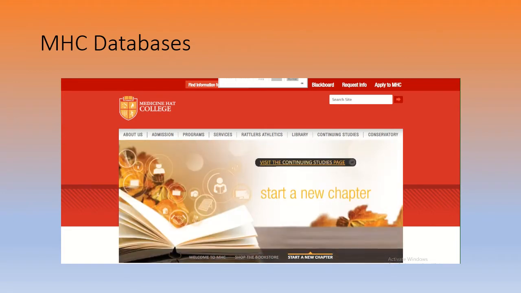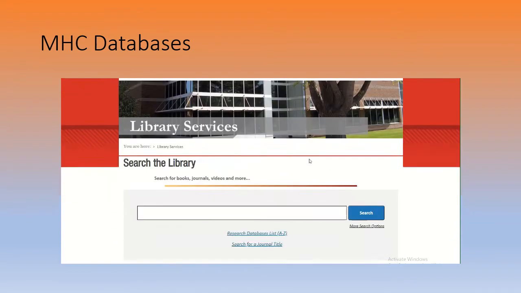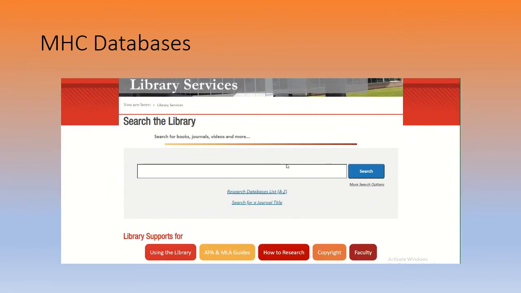Let's peruse a couple of the databases and do some search queries. So here I am on the Medicine Hat College landing page. This will look familiar to all of us. Let's go to the center column header and click on Library. That takes us to the library's landing page, and here we are. You have a number of options. We can search for books, journals, videos, and more just by typing it in here and hitting search.